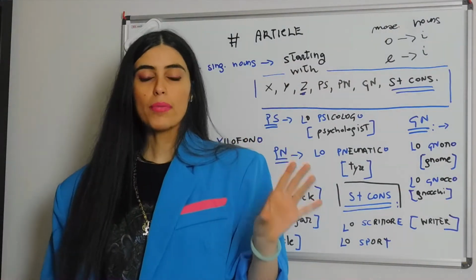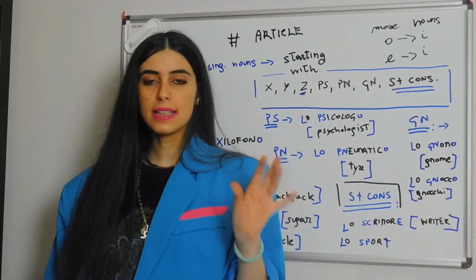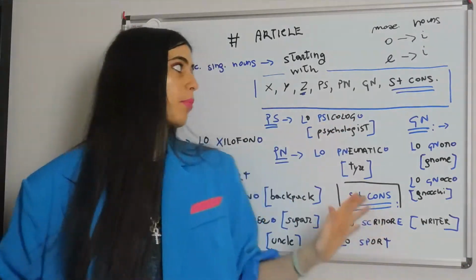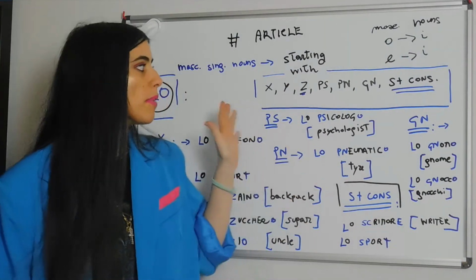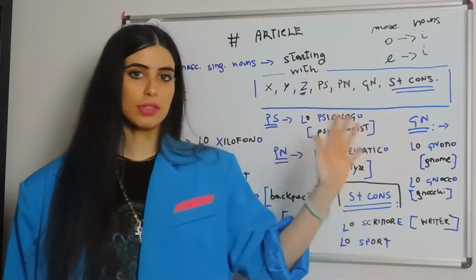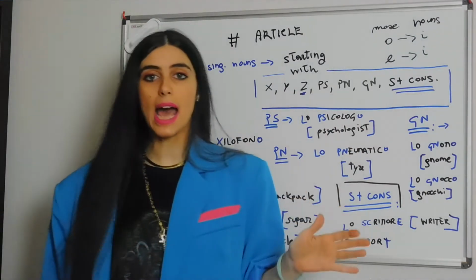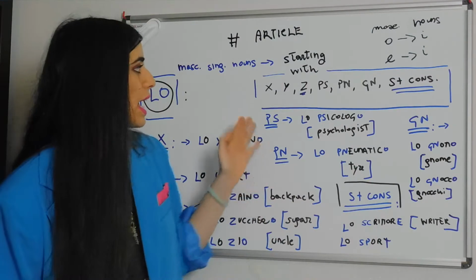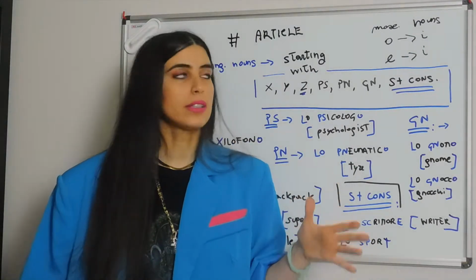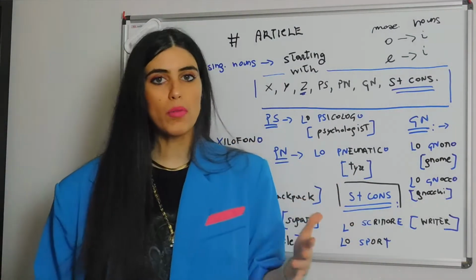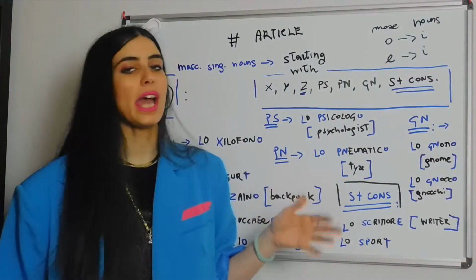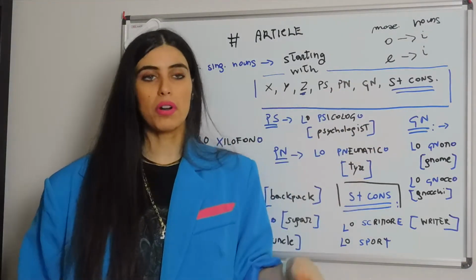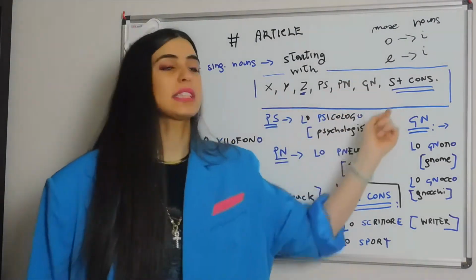Now, before having a panic attack and getting terrorized because of the list of words or because of the mass of this whiteboard, please follow me. Most of these categories are perfectly useless, and that is why either the noun is one or the nouns are very few, and therefore we don't need to remember all of it. We just need to learn one word maybe for each category, and that will do. But also, the two very important categories will be only Z and S plus consonant.